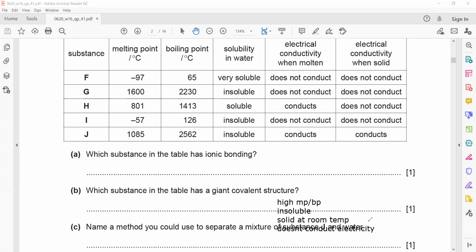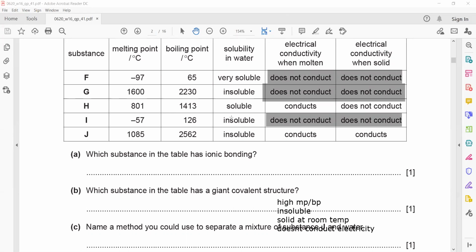When you check which one matches this description, it does not conduct electricity. Only three substances are not conducting electricity: F, G, and I. Then it should be insoluble.